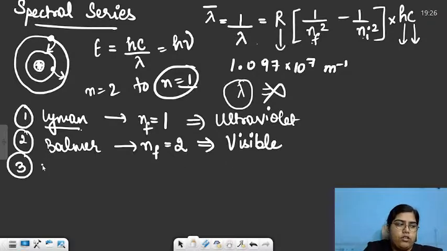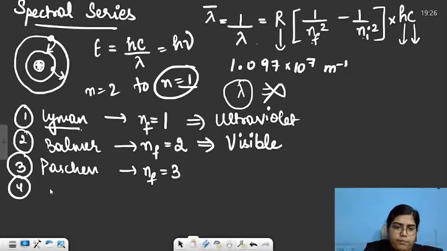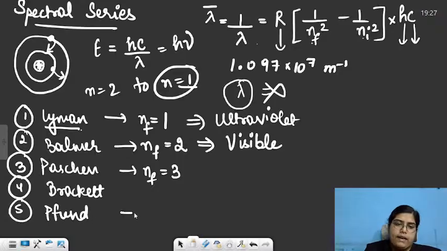Then third was Paschen. In the Paschen series, the final energy level has to be 3. Then Brackett and Pfund. In Brackett, the final orbit should be 4, and in Pfund, the final orbit should be 5.